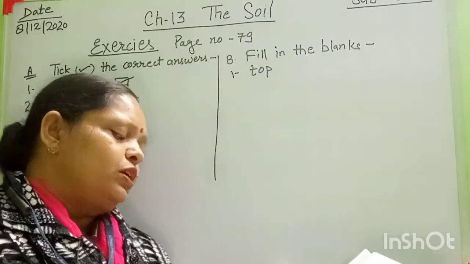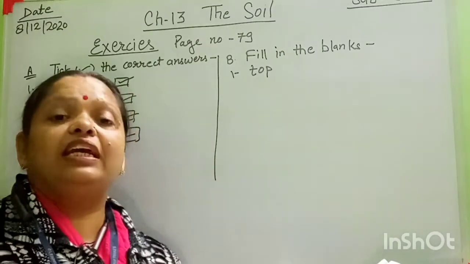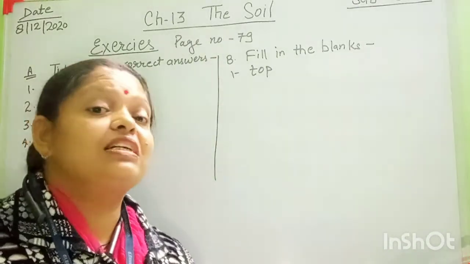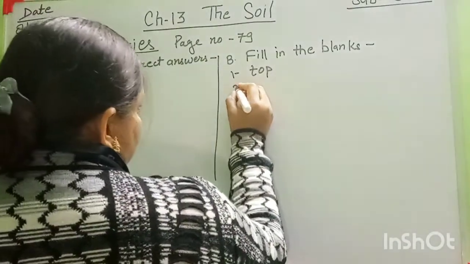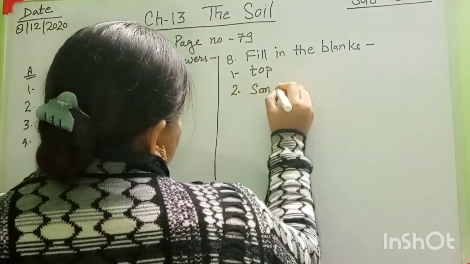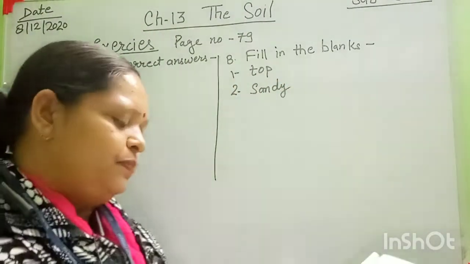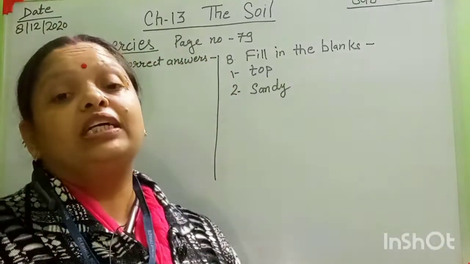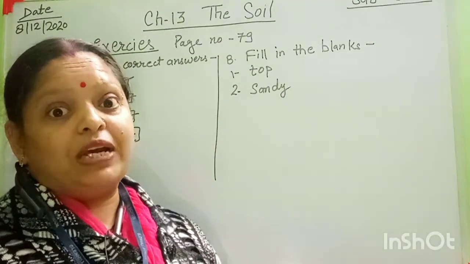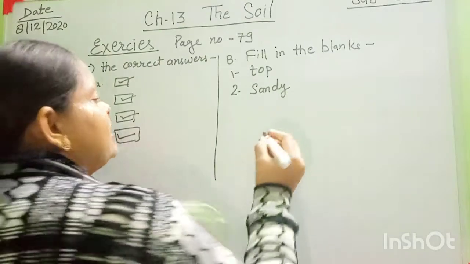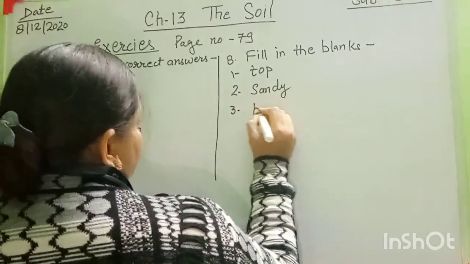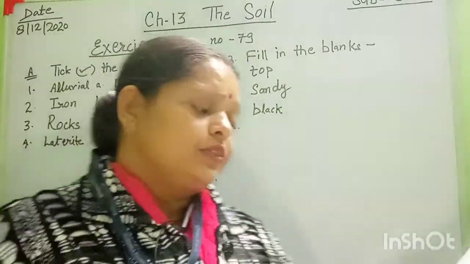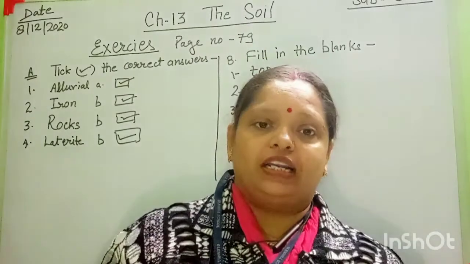Question number 2. The soil in the western desert is, desert, this word is desert here. So which type of soil is found in desert area? That is sandy soil. Yes or no? Yes, na? Then third is, the dash soil is good for growing cotton and sugar cane. Best for growing cotton and sugar cane, that is black soil. Okay, the black soil.